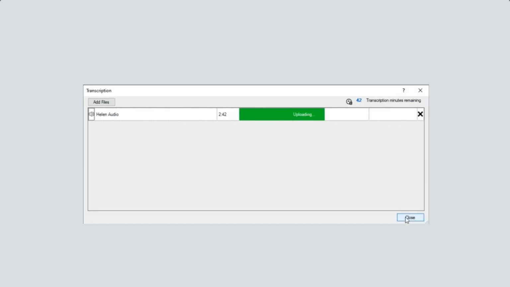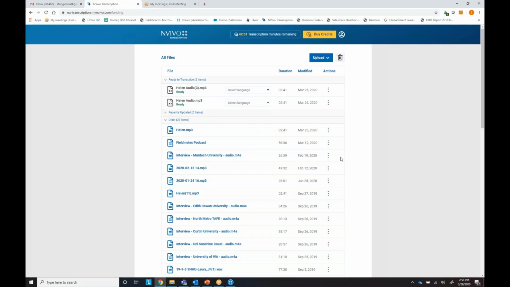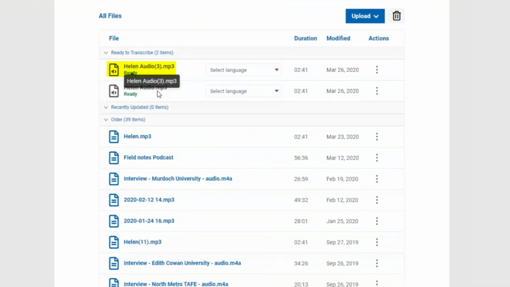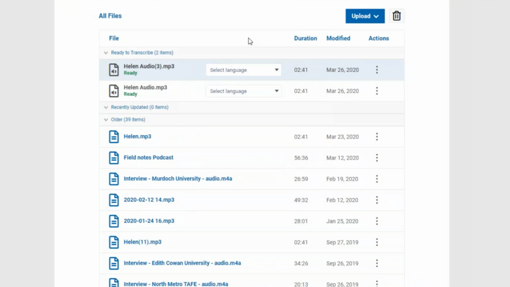But I want to show you what it looks like when you go into NVivo transcription. So I'm going to go right there. So this is the product, and I can see in here I brought in audio, Helen's audio file. I can pick from 27 different languages to transcribe. The transcription takes about half the time of the audio.